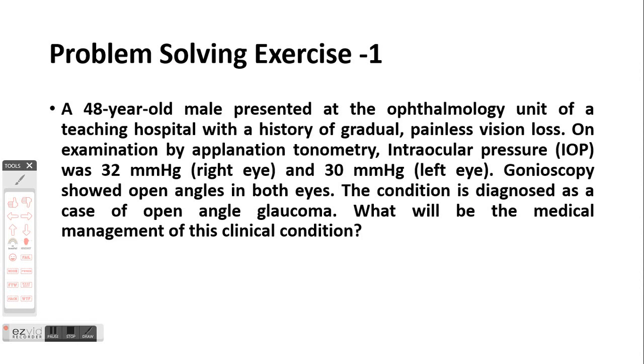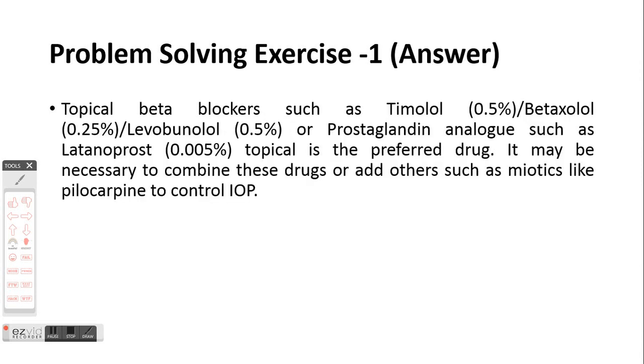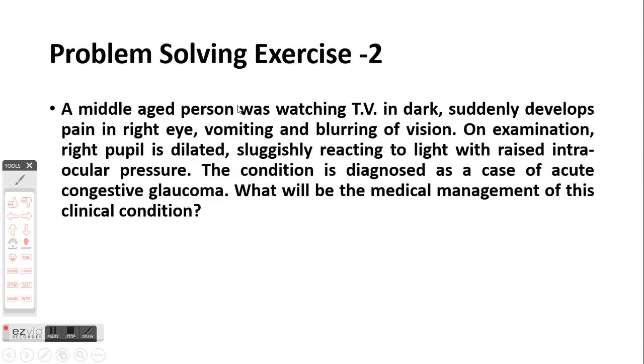So we have one case of a patient diagnosed with open angle glaucoma who presented with a history of gradual painless loss of vision, and on examination his intraocular pressure was increased and it was diagnosed as open angle glaucoma. So what will be the therapeutic option? The therapeutic option will be the same as what we have discussed earlier. So you can start the treatment with prostaglandin analog or with beta blocker.